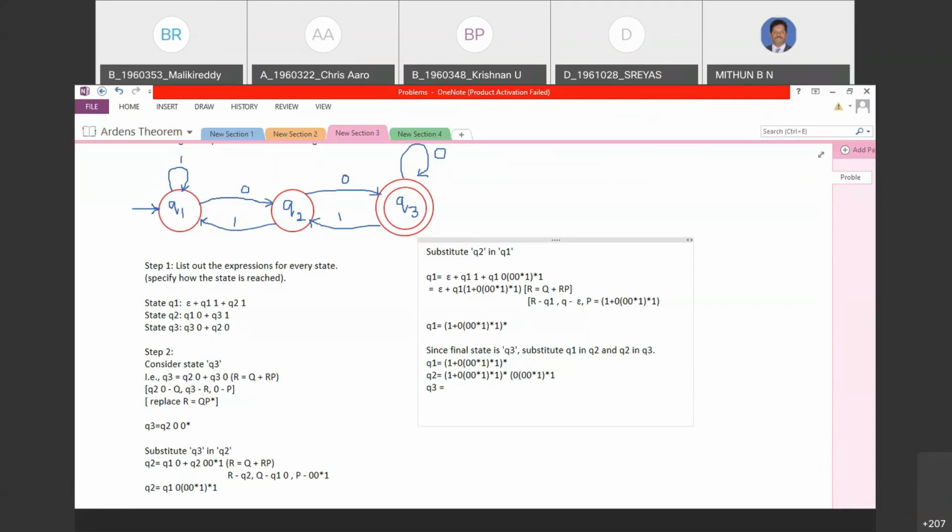Okay, so we got to know what is Q2. Now substitute Q2 in Q3. Q2 is a lengthy expression that we have got. Q3 was Q2 0, 0 star. So now we have Q2 followed by 0, 0 star.